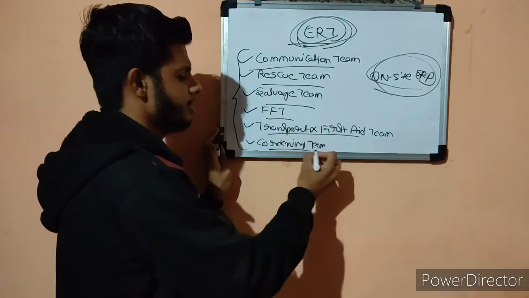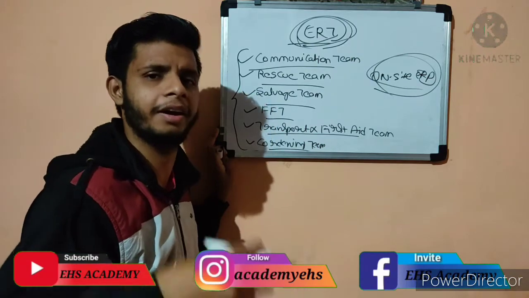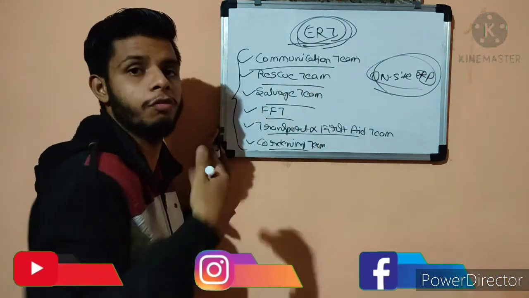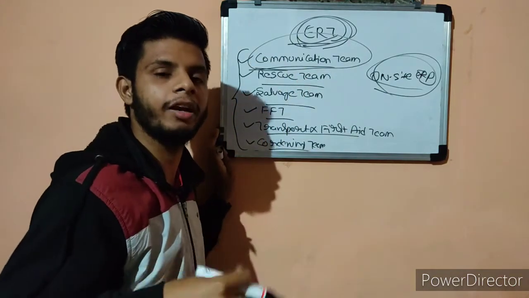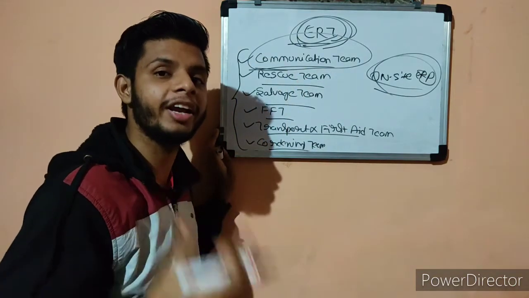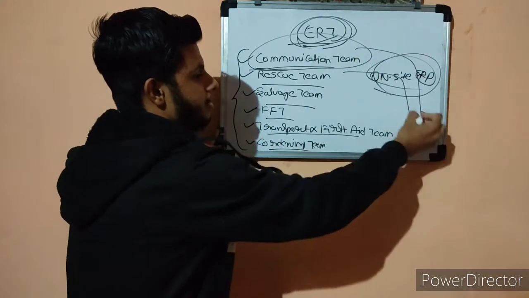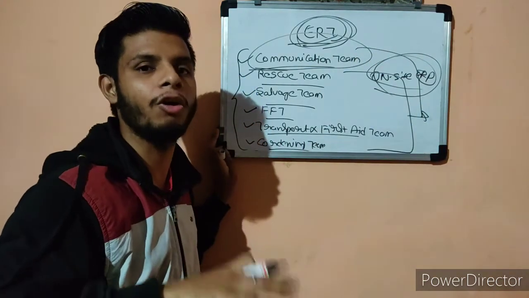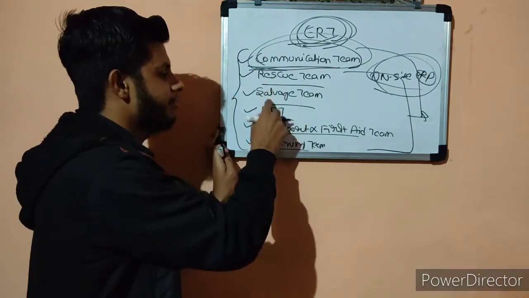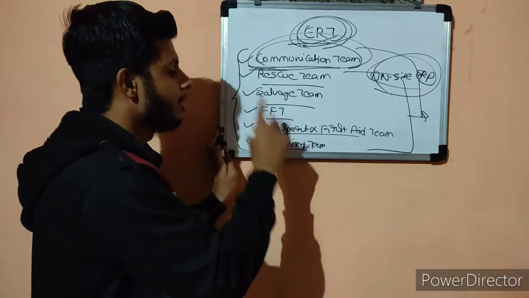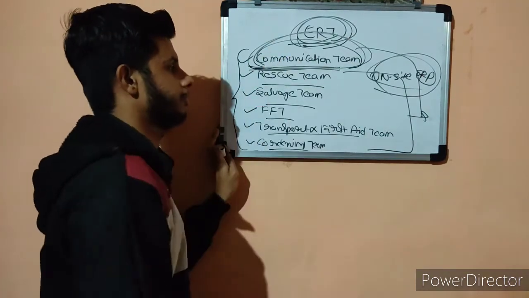There is a separate selection criteria for selecting these teams, but we will discuss that criteria in the next video. But let's discuss the functions of these teams. The first team we have is called the communication team. The communication team is used to manage and communicate with all the teams, to manage all the operations effectively. This team will communicate with the rescue team, salvage team, FFT (firefighting team), transport and first aid team, and coordinating team. It is one of the most important teams.